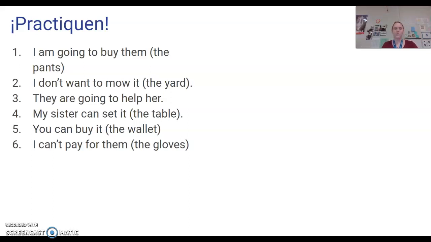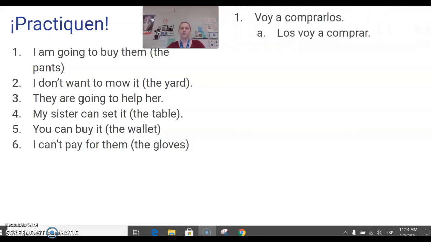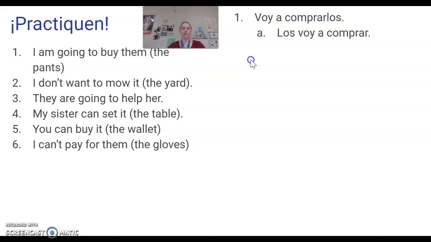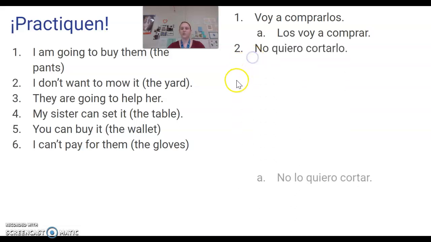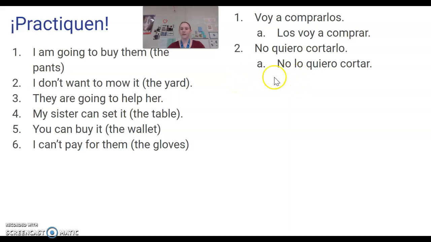All right, number one, I'm going to buy them. If they are los pantalones, los voy a comprar or voy a comprarlos. I don't care which way you do this. I think on your notes I say do three one way and three the other way. Okay, number two, I don't want to mow it if it is the yard. No lo quiero cortar or no quiero cortarlo. Okay, so if you have the DOP before your verb, make sure it is directly before the conjugated verb after the no.